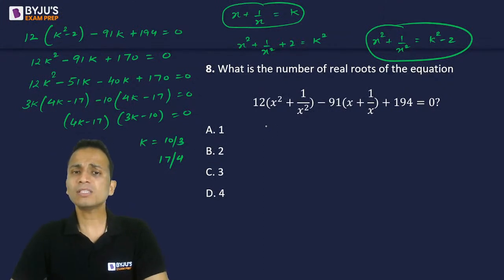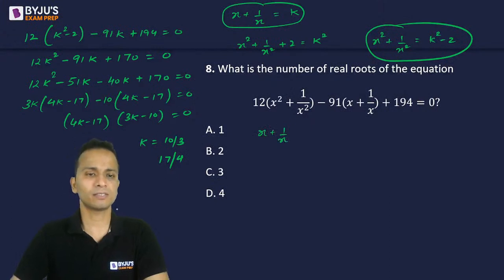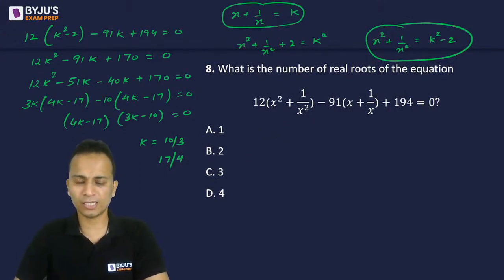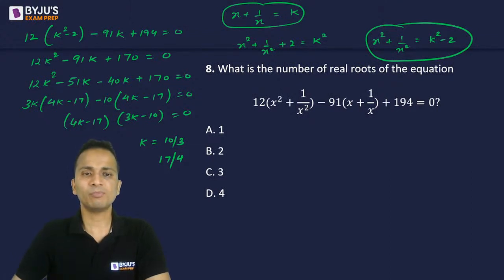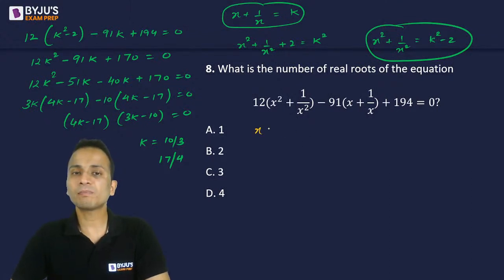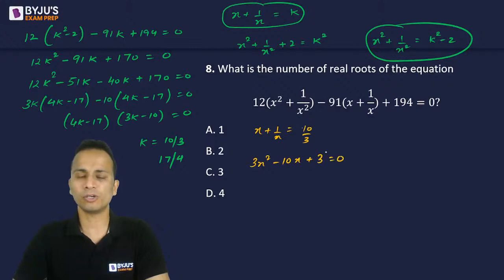Okay. Now what is k? k is x plus 1 upon x. I'll do it with a different color so that you'll not have any problem. So k is x plus 1 upon x. The first value of k is 10 upon 3. Doing cross multiplication, it will become 3x square minus 10x plus 3 equal to 0.